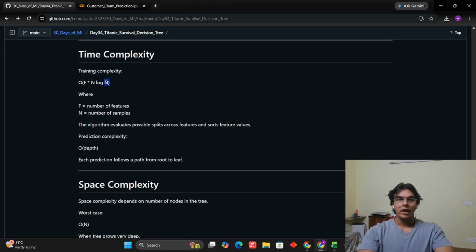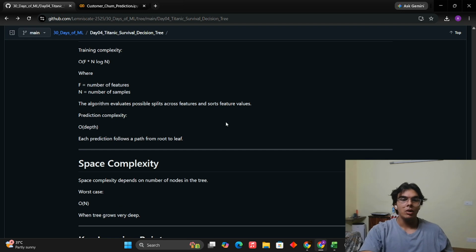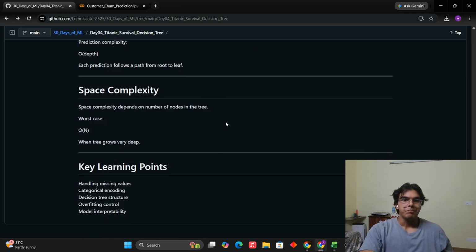So n log n for the sorting, and we are using f features for sorting at every step. So f is the number of features and sorting has got n log n, and we are sorting f times. So f multiplied by n log n is going to be the training time complexity of this specific model. Okay. Very intuitive, very easy to understand. And again, you need to have an idea how to calculate this. No need to memorize it because if you know what the model is doing, you can get it done.